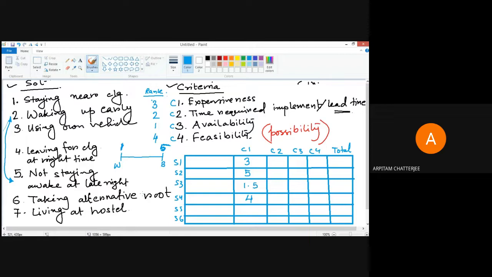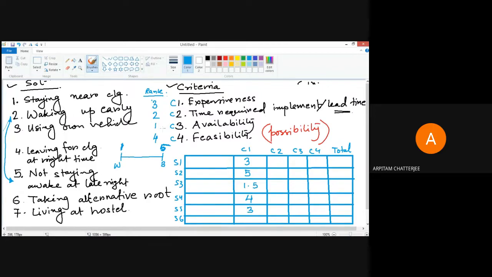But according to me, it may be more expensive, but anyway, if I'm going by train, metro, bus, auto, it's not going to be very expensive like owning an own vehicle, buying petrol every day. So from that point of view, I can again give it something like 3.